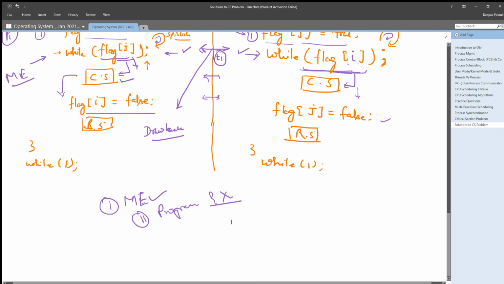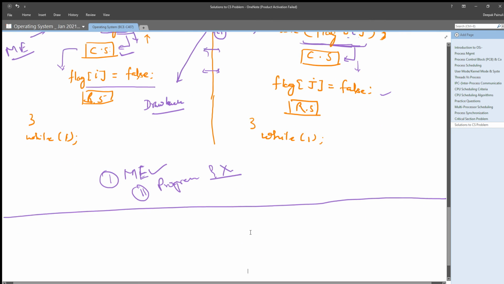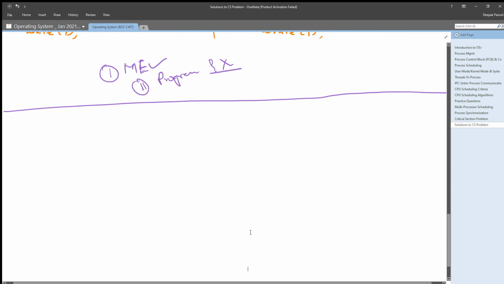Now, after that, Peterson extended this algorithm and combined both algorithms, and created the next algorithm, which is called Algorithm 3, which is a combination of Algorithm 1 and Algorithm 2.